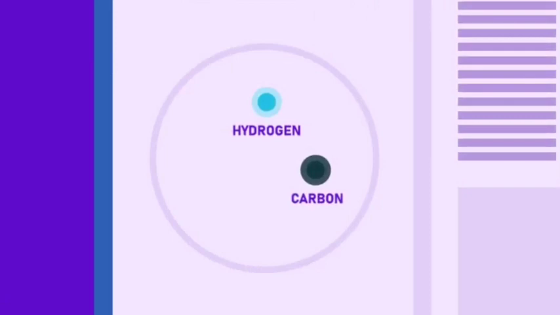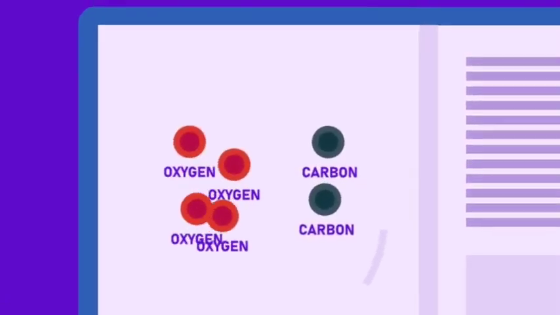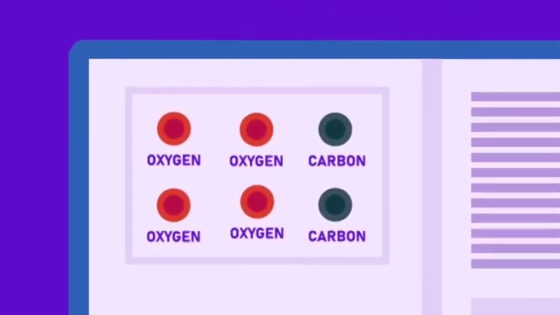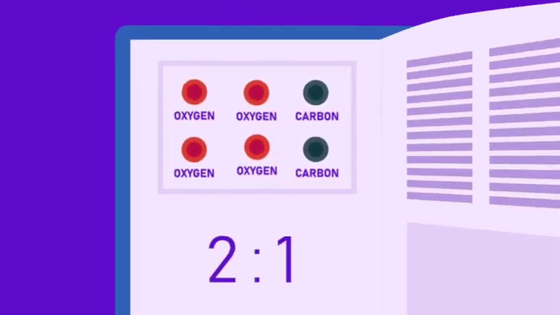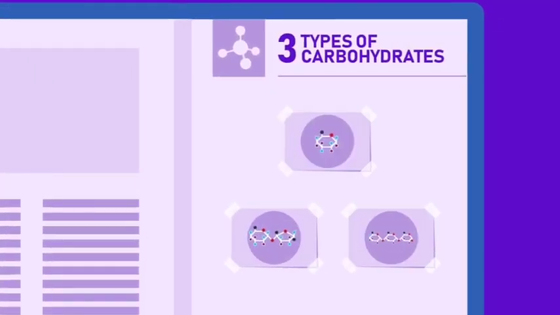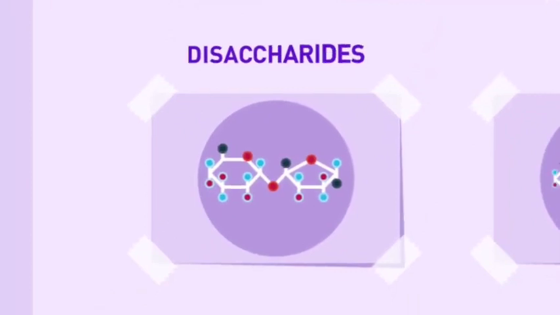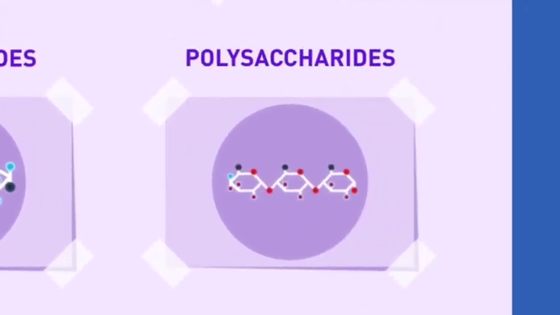Carbohydrates are organic compounds made up of carbon, hydrogen, and oxygen. The hydrogen and oxygen atoms are present in the same ratio, that is, 2:1. There are three main types of carbohydrates: monosaccharides, disaccharides, and polysaccharides.